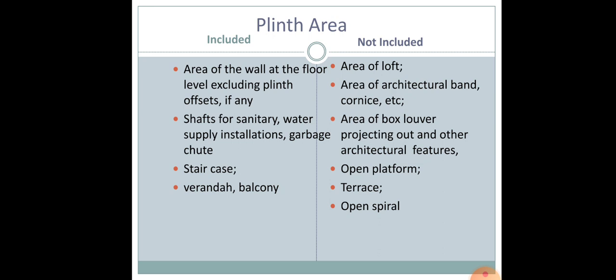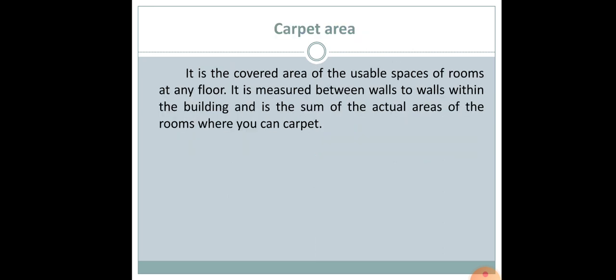And the areas that are not included while calculating the plinth area are the area of the loft, then the area of the architectural band or cornice, etc. Then the area of box louvers projecting out and other architectural features. Then the open platform, then terrace, open spiral, etc. are not included.